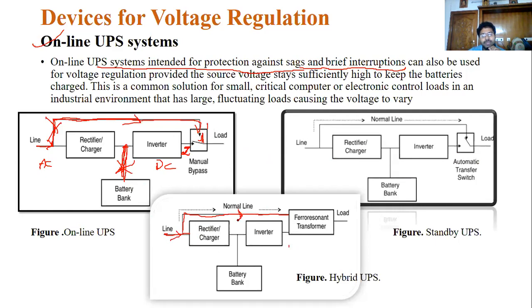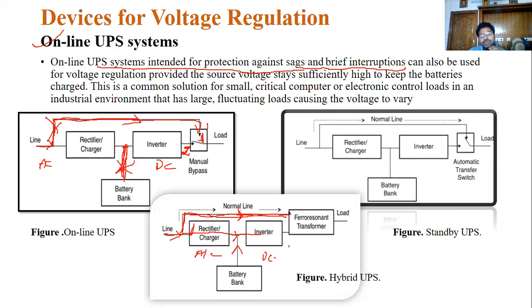When the power is normal, the power goes along this line. When there is a fault in the system or a power interruption happens, it goes this way and supplies the power bank. Again it converts some AC here, some DC here.